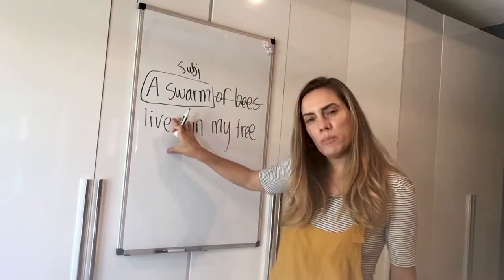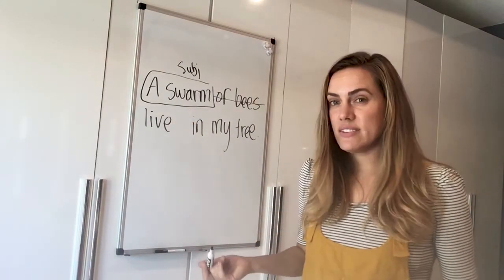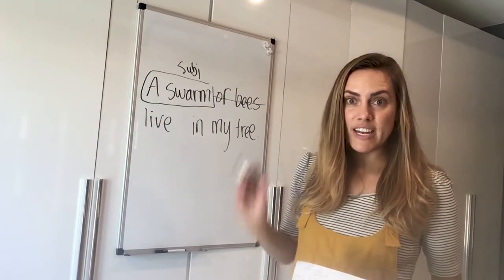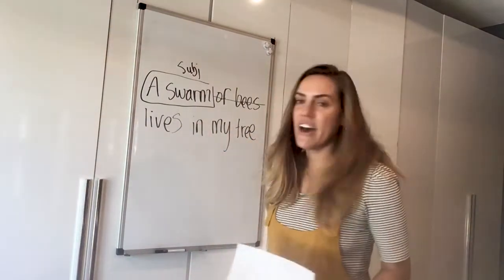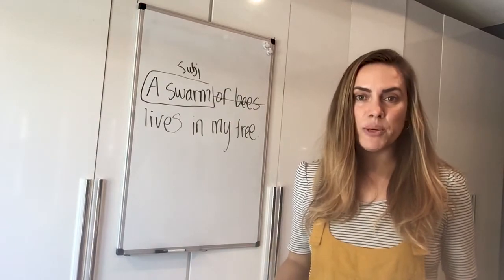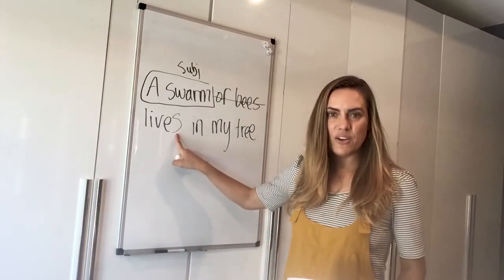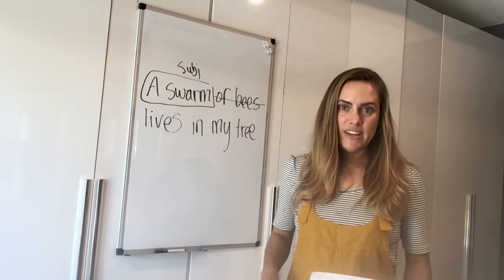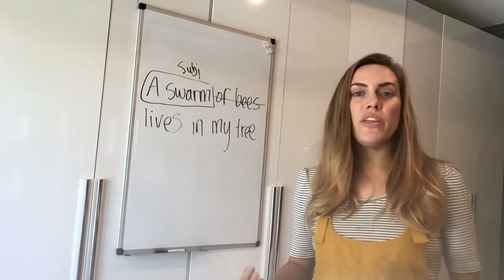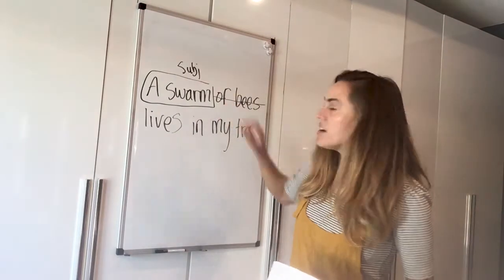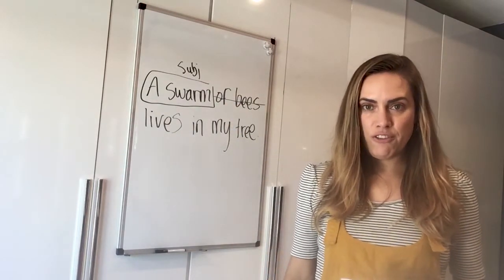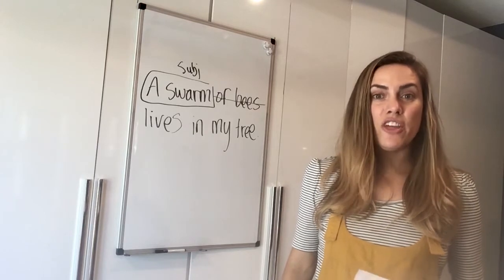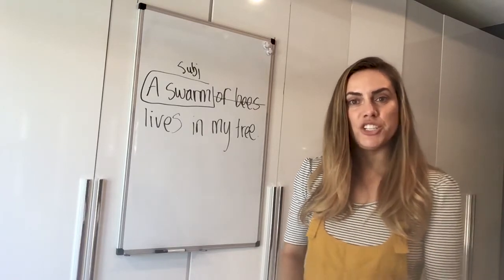A swarm live or a swarm lives? Well, this is third person singular. Remember, don't forget that $ sign. When we have third person singular in the present tense, you need the S, okay? So a swarm of bees lives in my tree, okay? So be careful when there's an interruption coming from a prepositional phrase, okay? You always look for the subject, not the noun that comes after the preposition.